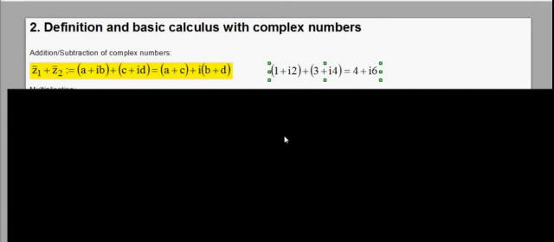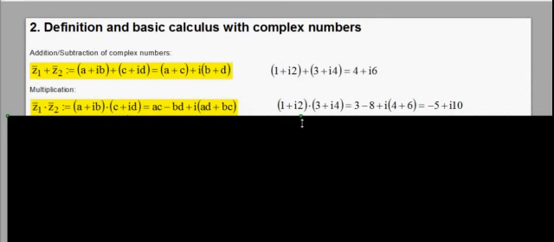And you can see this in the example here. If I have the number 1 plus i times 2, plus another complex number 3 plus i times 4, I add the real parts, 1 plus 3 gives 4, and I add the imaginary parts, 2 plus 4 gives i times 6.